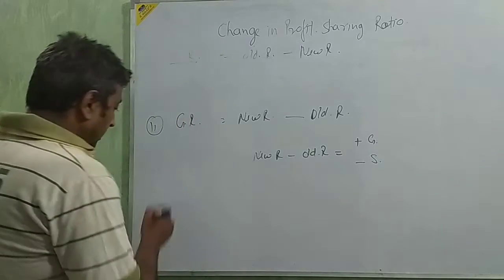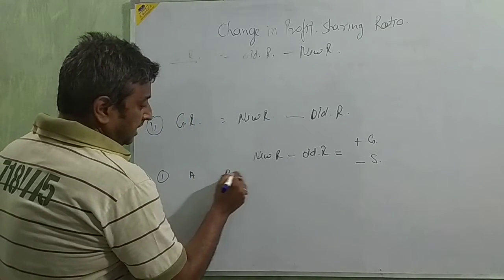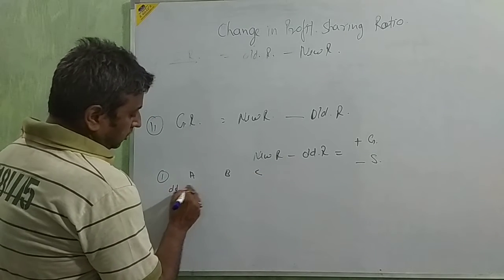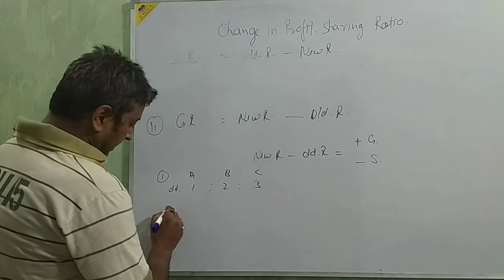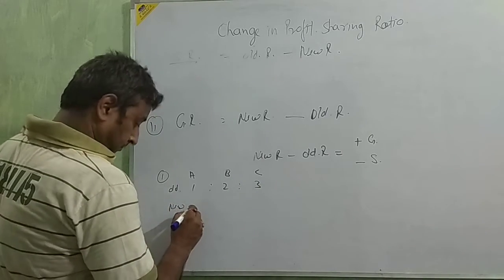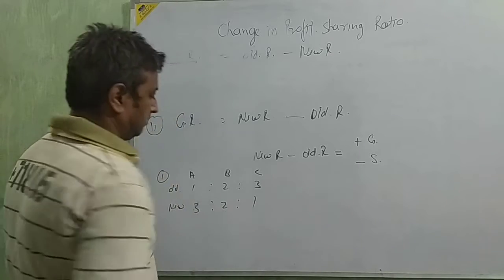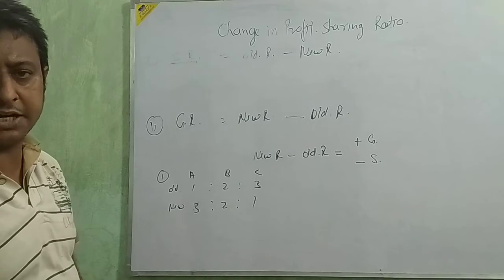Just see one question. A, B, C are partners. Old ratio 1:2:3, and new ratio 3:2:1. We are going to calculate the sacrificing or gaining of the partners.